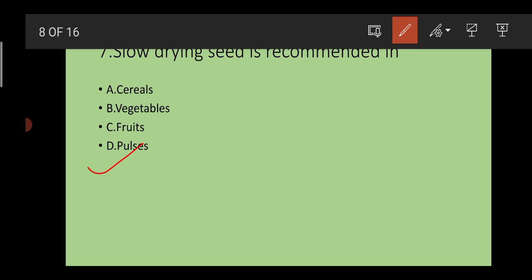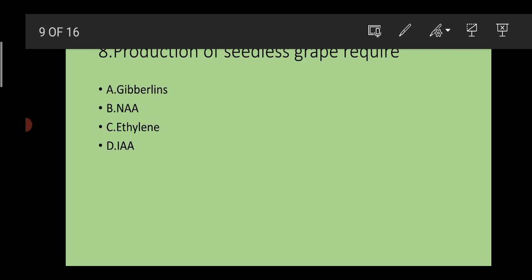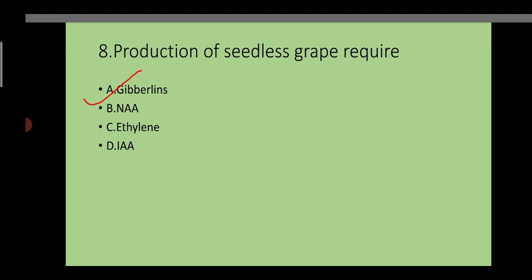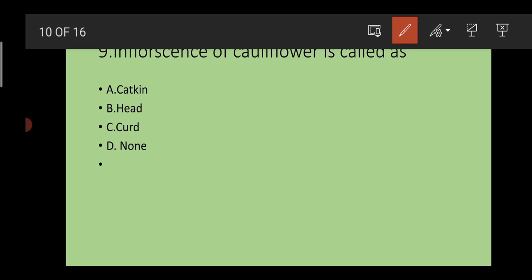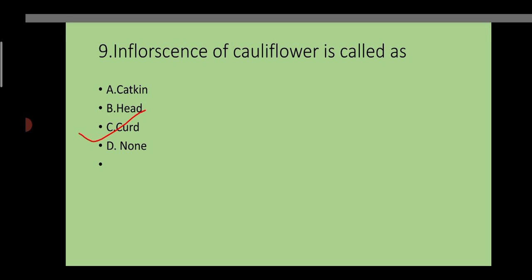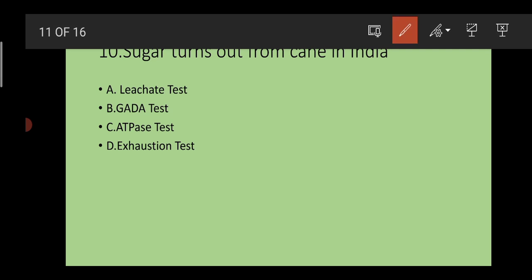Slow drying of seed is recommended in case of pulses. Pulses take a little bit more time to dry in comparison to cereals, vegetables and fruit. Production of seedless grape requires gibberellins. Now, the inflorescence of cauliflower is also called curd.